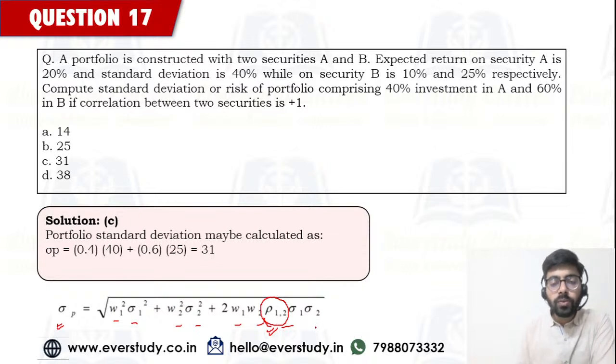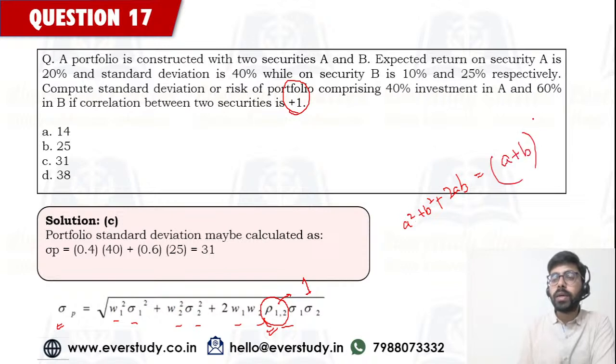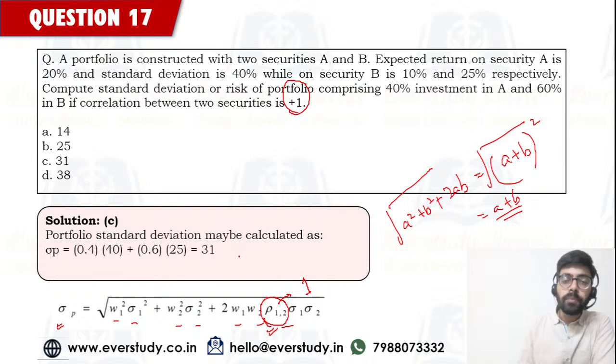Okay, ideally this is what the formula is, but in this case since the correlation is given to us as +1, अगर आपको correlation +1 मिल जाए, so this would simply become a plus b का square का formula. Okay, a square plus b square plus 2ab बन जाता है, which is your a plus b का square. ओके, a प्लस बी का स्क्वायर और इसका अंडर रूट हमें करना होता है. तो बेसिकली दिस वुड बिकम माई a प्लस बी ओनली. तो यहां पे मैं सिर्फ a प्लस बी कर दूंगा तब भी बात बन जाएगी.